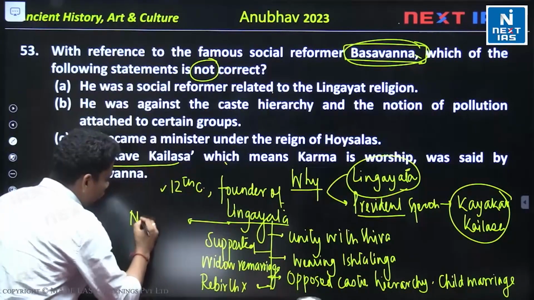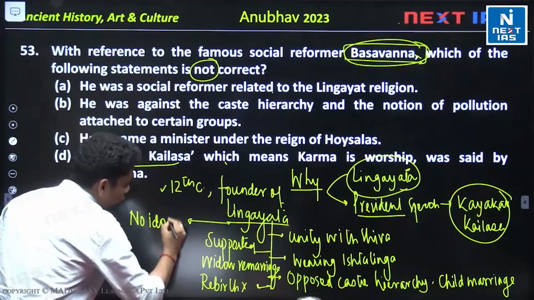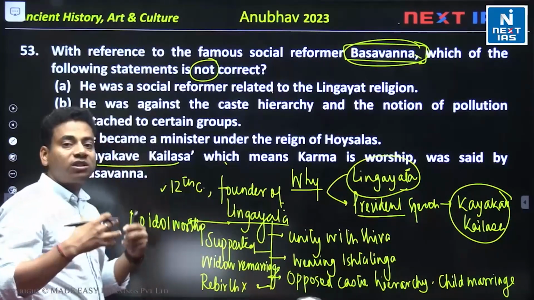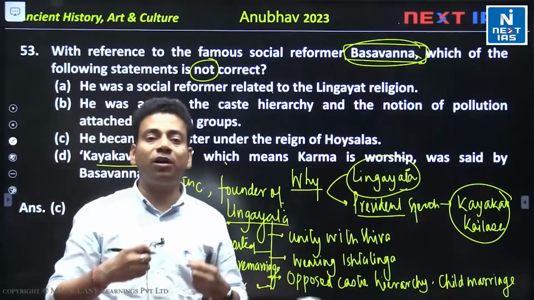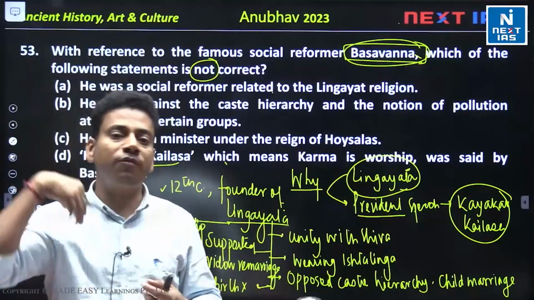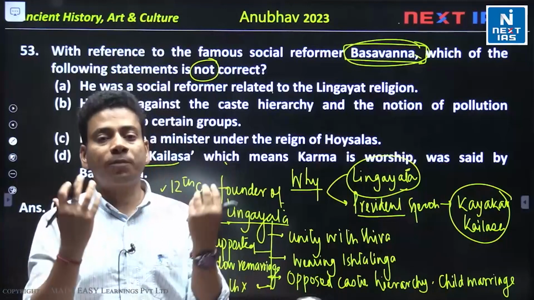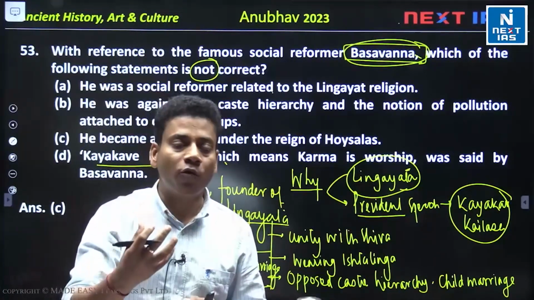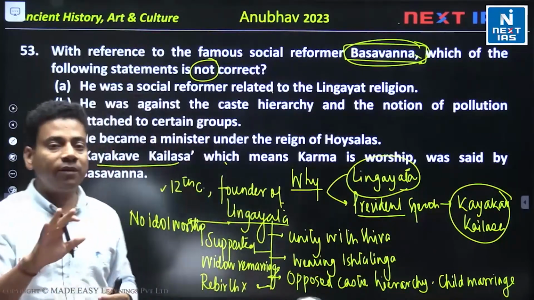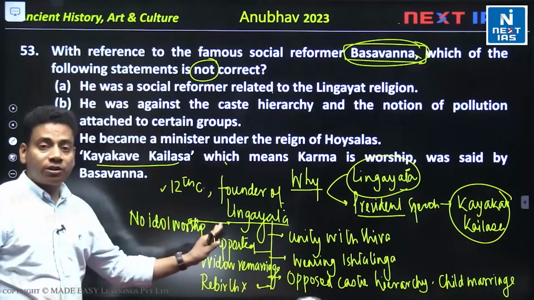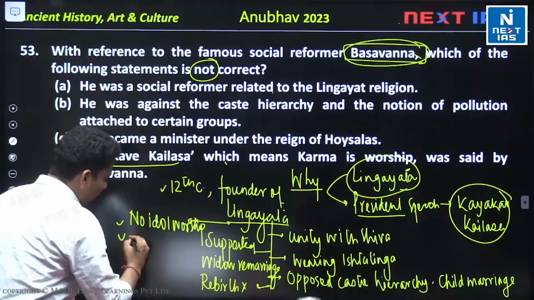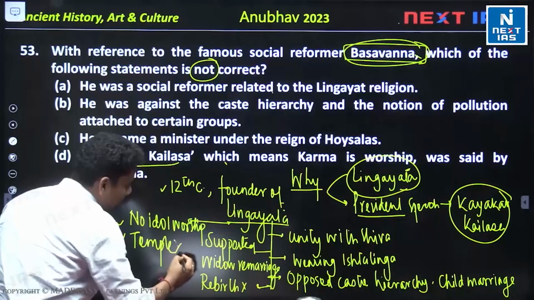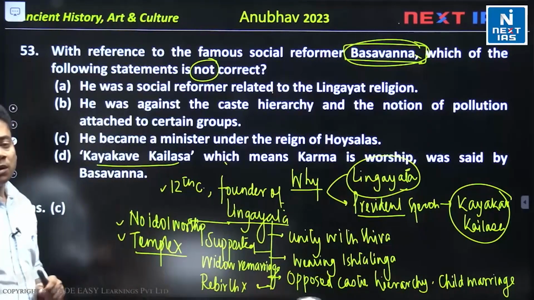Even Lingayat क्या बोलेंगे? That there is no need of idol worship. Idol का मतलब है यहाँ पे anthropomorphic form of Shiva. They will not be believing in the worshipping of the anthropomorphic form of Shiva, जिसमें आपने देखा होगा Shiva will be wearing the snake, है ना. So वो वाले जो आपके शिवा है, ह्यूमन फॉर्म में, that is not believed by the Lingayat. So no idol worship, and even they will not be believing in the temples. ठीक है, क्योंकि जब आइडल ही नहीं है तो टेम्पल्स वगैरह की भी जरूरत नहीं.